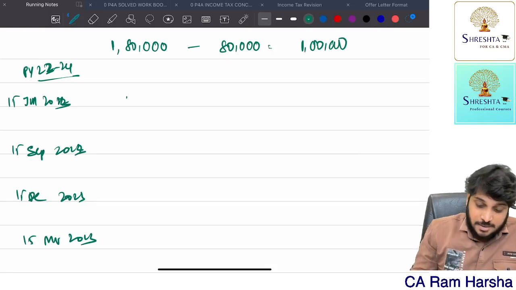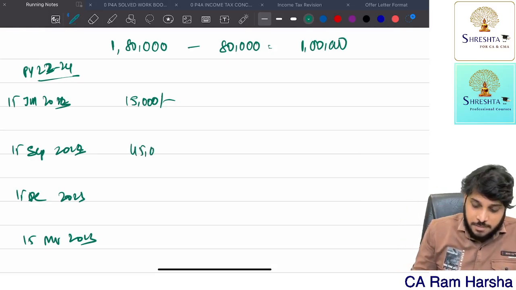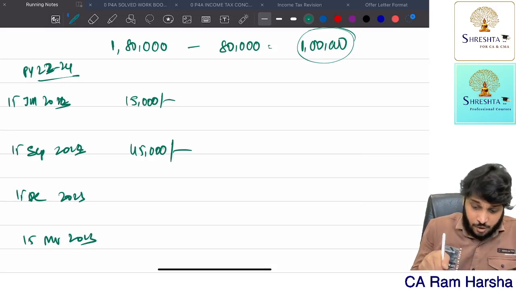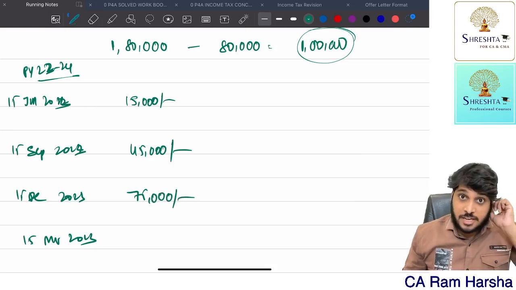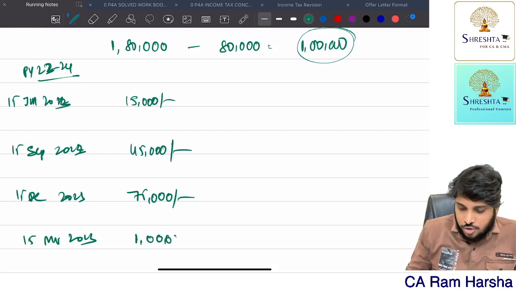By 15th June, 15% I should be paying, which means pay 15,000 to the department. By 15th September, 45,000 should be completed out of the total tax payable. Already 15 I paid; if you pay an extra 30,000, 45 will come. By 15th December, 75,000 you should be discharging. By 15th March, 1 lakh you should be discharging.